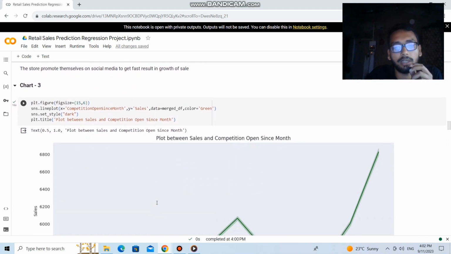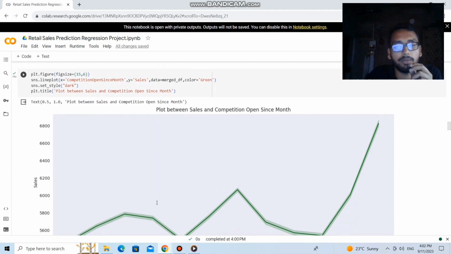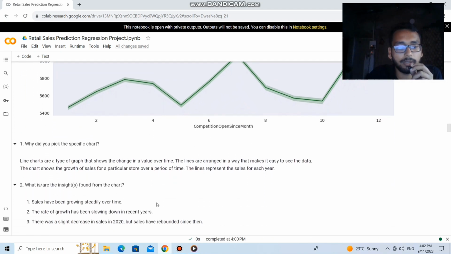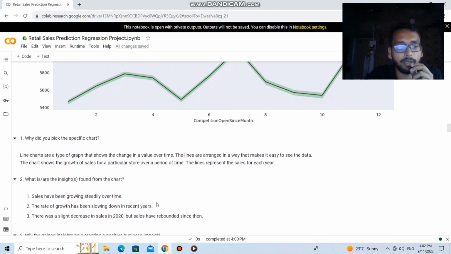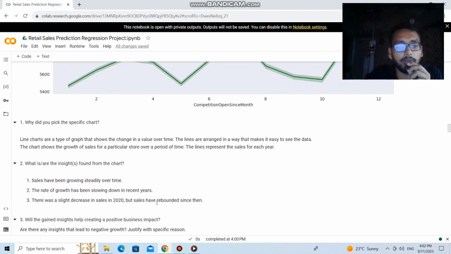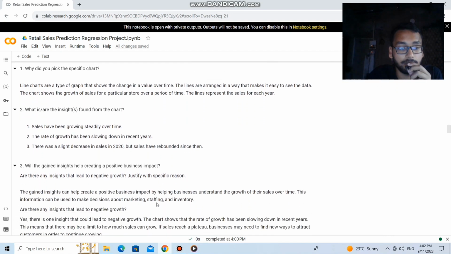Next, the graph is plotted between the sales and the competition open since month. So the sales have been growing steadily over time. The ratio of growth has been slowing down in recent years. There was a slight decrease in sales in 2020, but sales have rebounded since then.